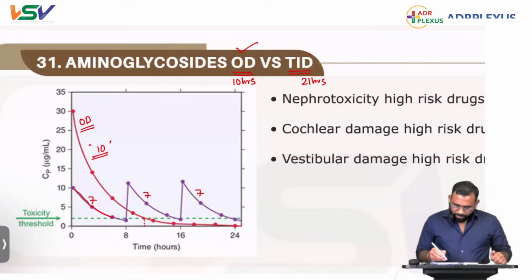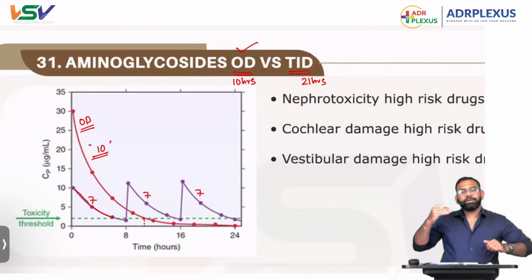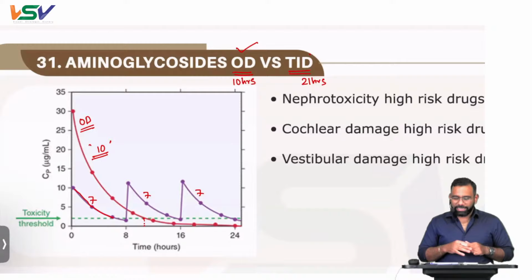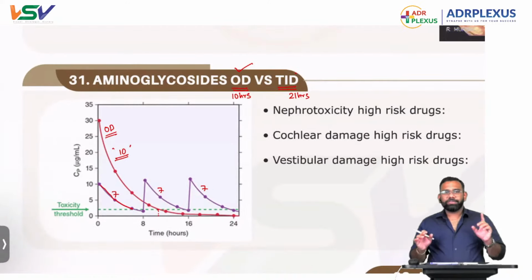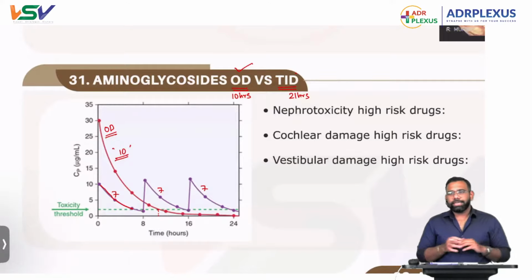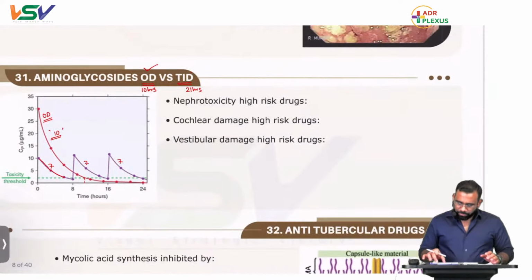Why once daily, sir? Because the time above the toxicity threshold level is less when compared to the TID dose. That is what a graphical representation question he might be asking you, which of the following statements are true or false about this graphical representation.